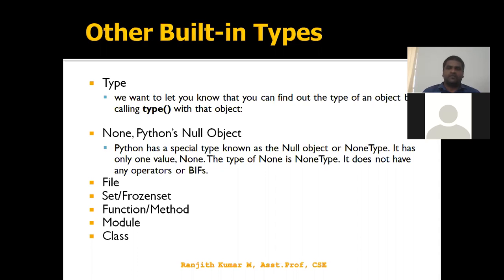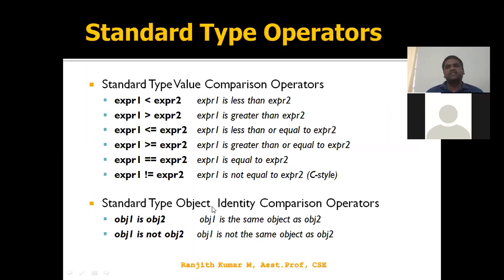The difference between function and method: whatever behavior we write as a set of instructions inside a class is called a method. Outside of the class, it is called a function. A definition outside of the class is a function; inside of the class, it is treated as a method. So whenever we want to access it, we should access it through the class name itself. That is called a method. And we have some modules and classes also, and some kinds of operators.